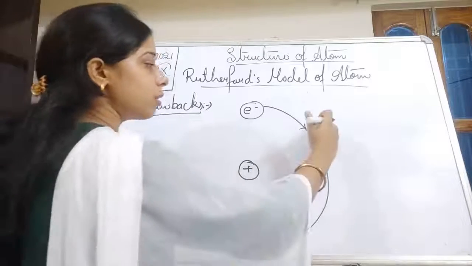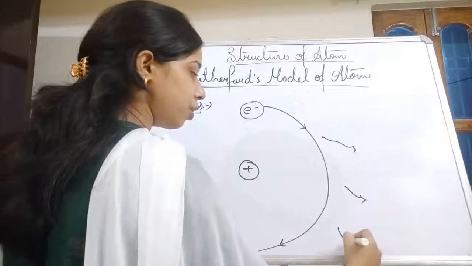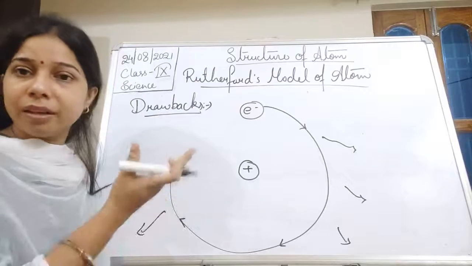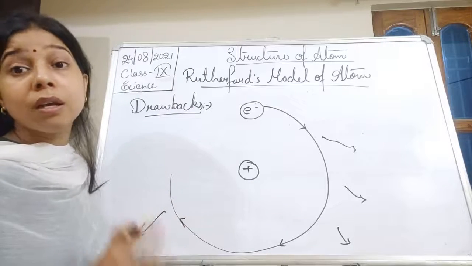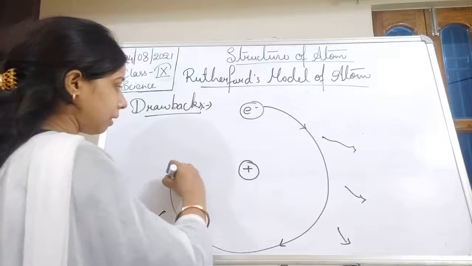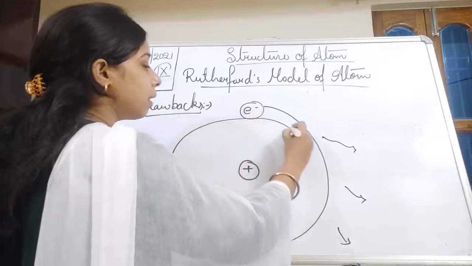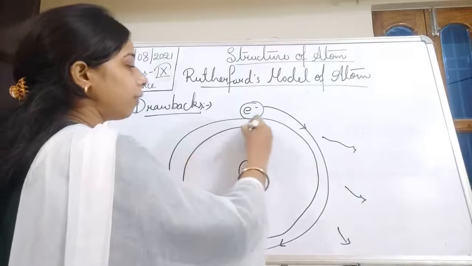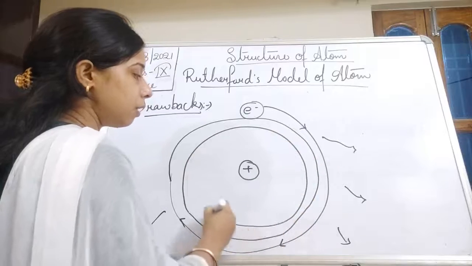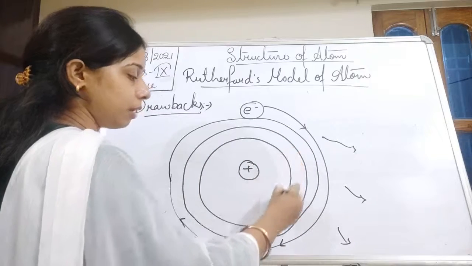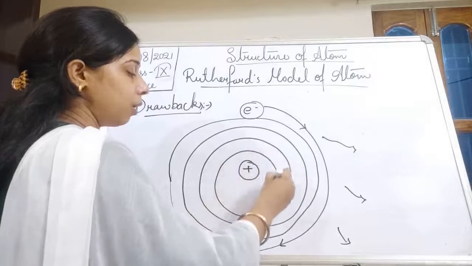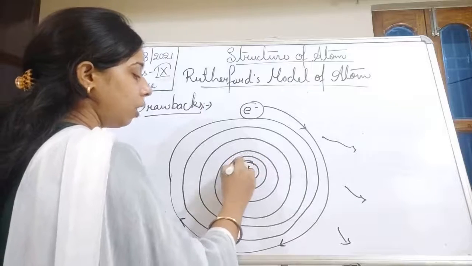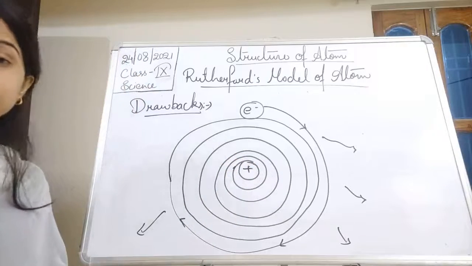So if this electron is moving, it keeps on radiating energy, due to which its speed slows down. Obviously the energy decreases, so the speed also slows down. The electron starts coming near the nucleus, and finally it will collapse into the nucleus.